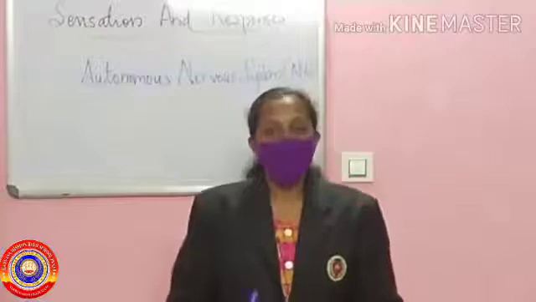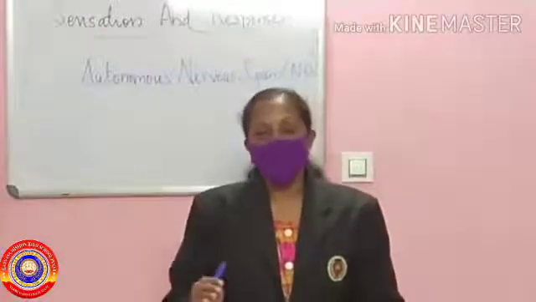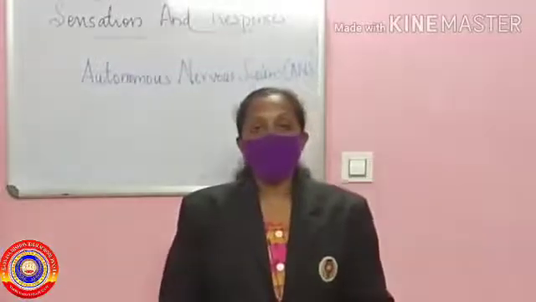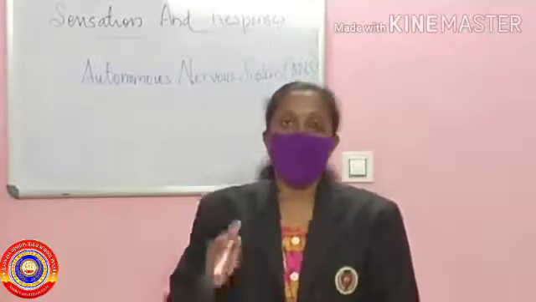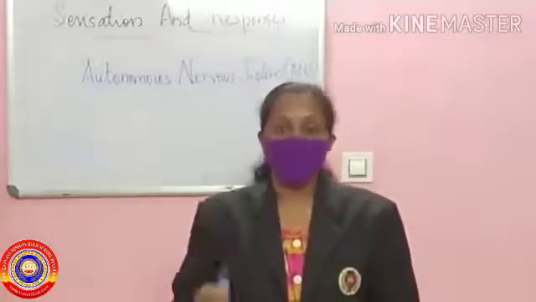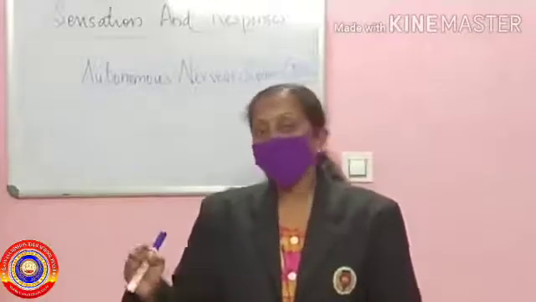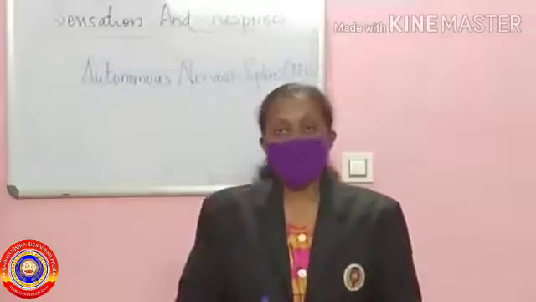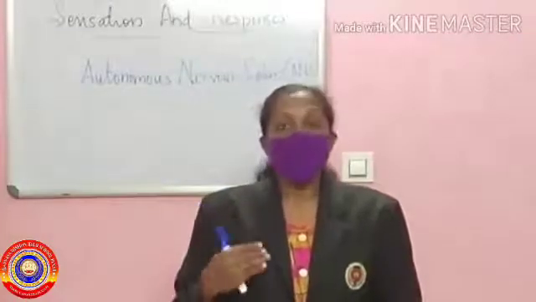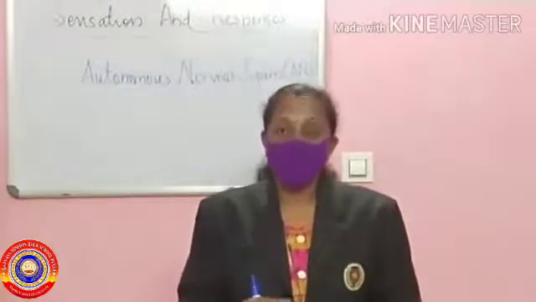Hi students, this is the last portion of our first chapter. Today our topic is the autonomous nervous system, also called ANS. First of all, I will explain what we mean by autonomous nervous system. The activities that take place beyond the conscious level are controlled by the autonomous nervous system.